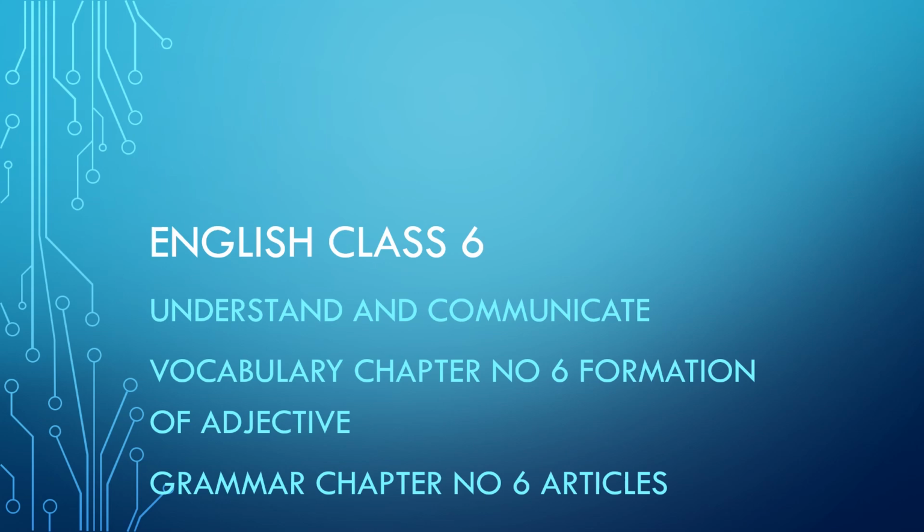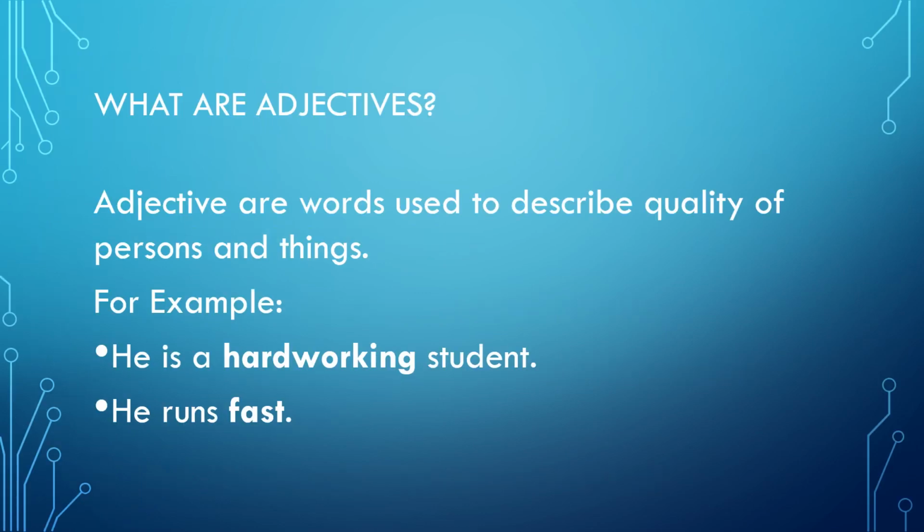Today we are going to learn about formation of adjectives and articles. So let's start with formation of adjectives. What are adjectives? Adjectives are words used to describe quality of person and things. When we are describing someone's quality, it's called adjective. For example, he is a hardworking student. Hardworking is the adjective because hardworking is describing the quality of a student. He runs fast. Fast is adjective because fast is a quality of a person who runs fast.